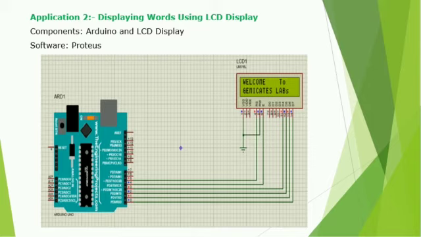The required components for this application are Arduino and LCD display. LCD is a device used for displaying data. There are different sizes of LCD displays. In that we are going to use the 16x2 LCD display. It has 8 data pins which are connected to the microcontroller to send 8-bit data. The enable pin is connected to the microcontroller for data acknowledgement. The read-write pin is used to read and write data.